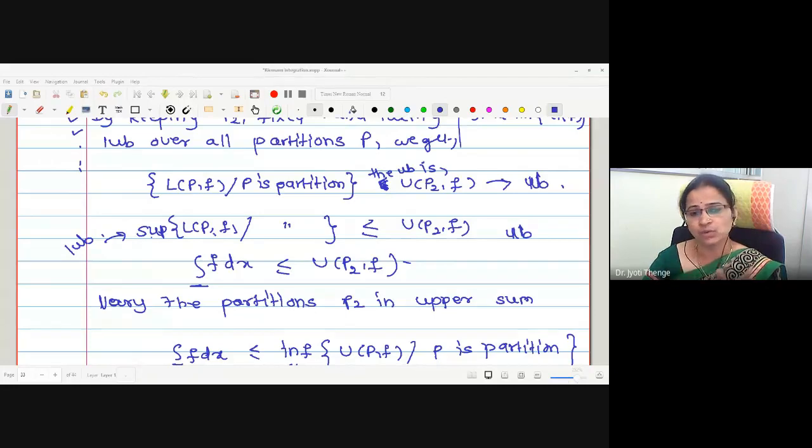If equal, then integrable; if not equal, then not integrable. Therefore, instead of this, one should have a necessary and sufficient condition for integrability. In the next lecture, we will prove the Darboux theorem, which will help us prove the condition of integrability. Thank you for watching today's lecture.